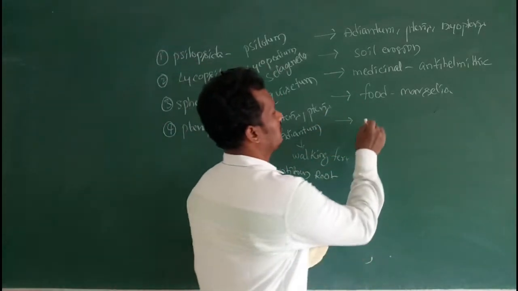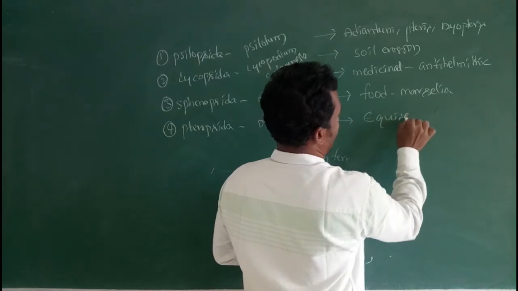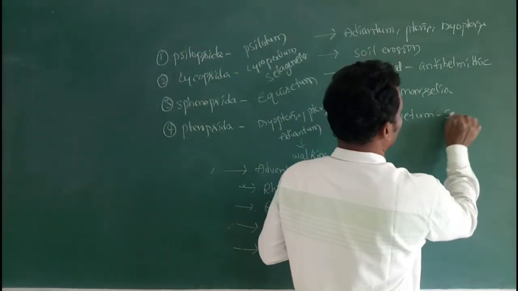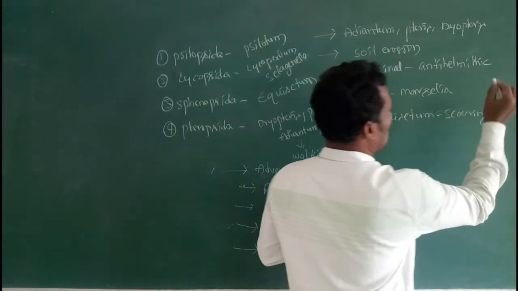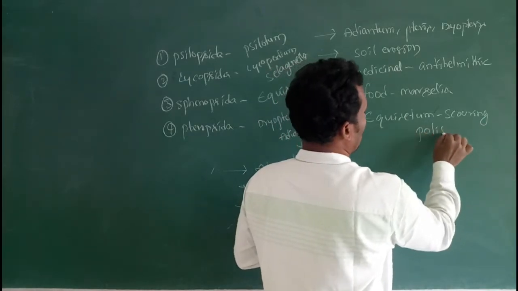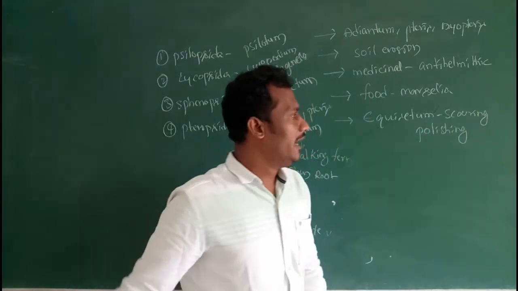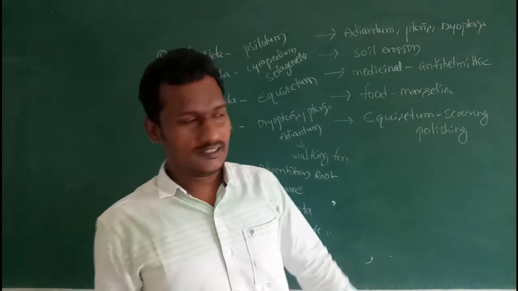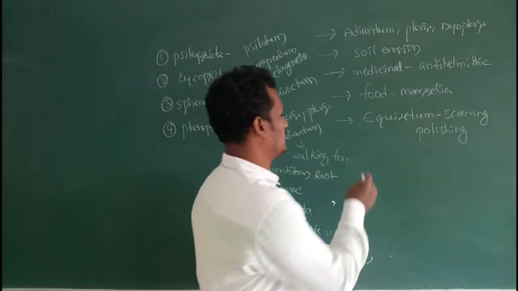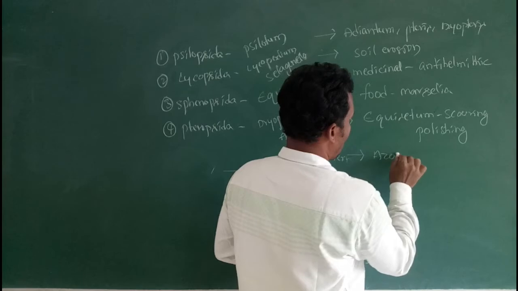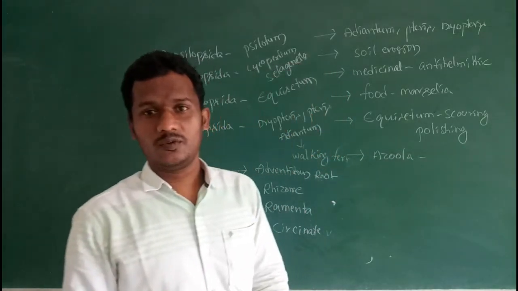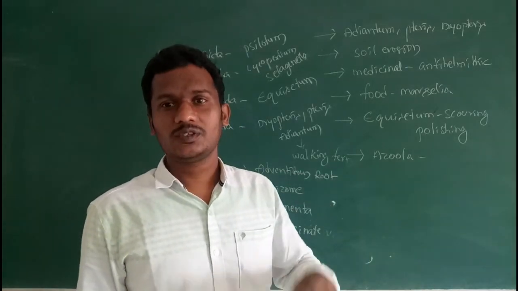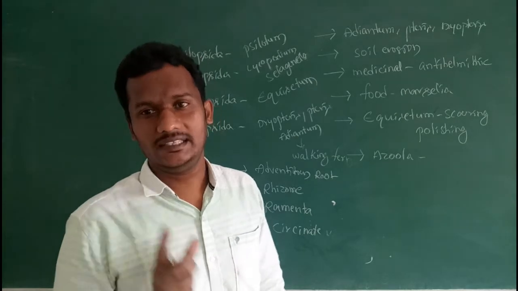Next, Equisetum is useful for scouring utensils and polishing metals. Then Azolla is useful for nitrogen fixation, as an excellent biofertilizer.